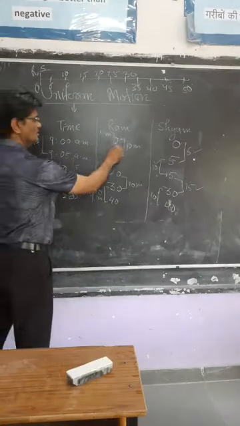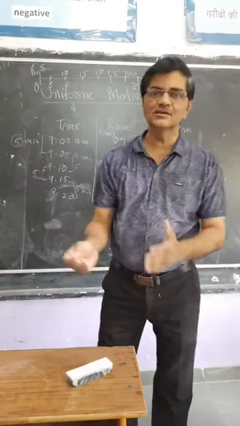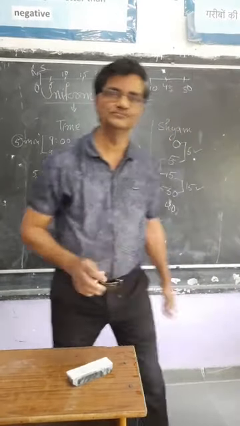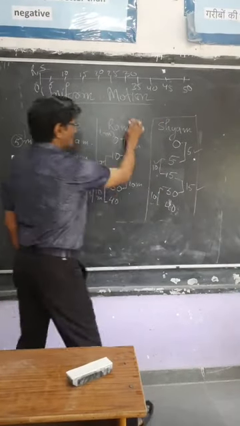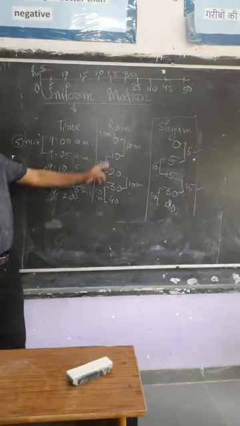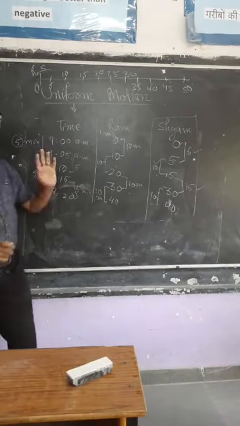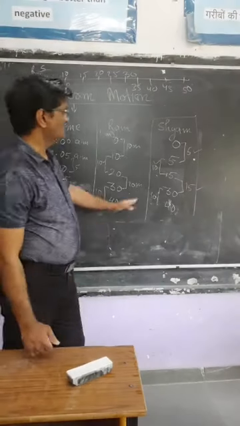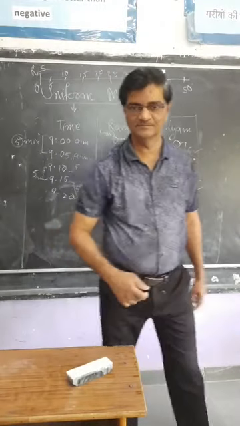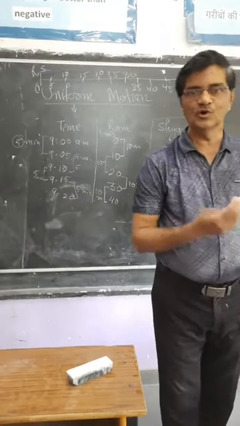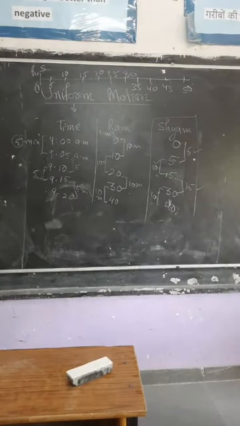Then we say here the particle is covering equal distances in equal intervals of time. In case of Ram, if you look at it, Ram is covering equal distances in equal time intervals, right? But here Shyam is not covering equal distances in equal time intervals, right? So you can plot a graph also. You know how to plot the graph?